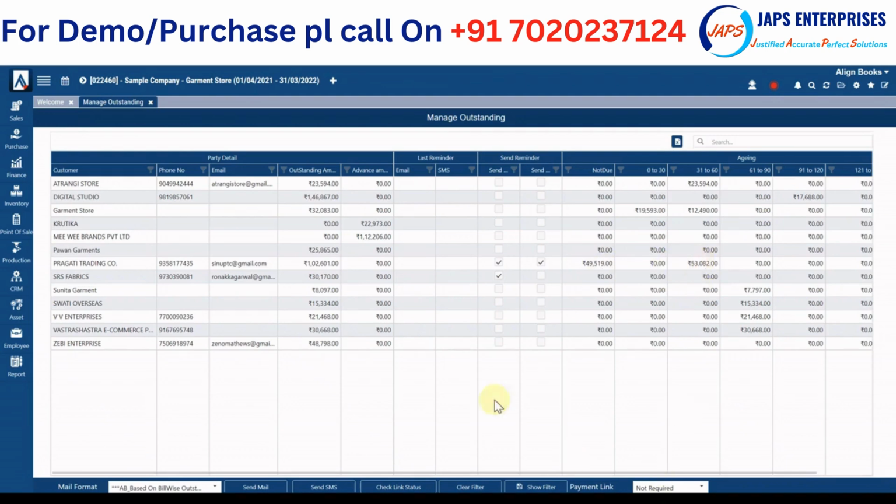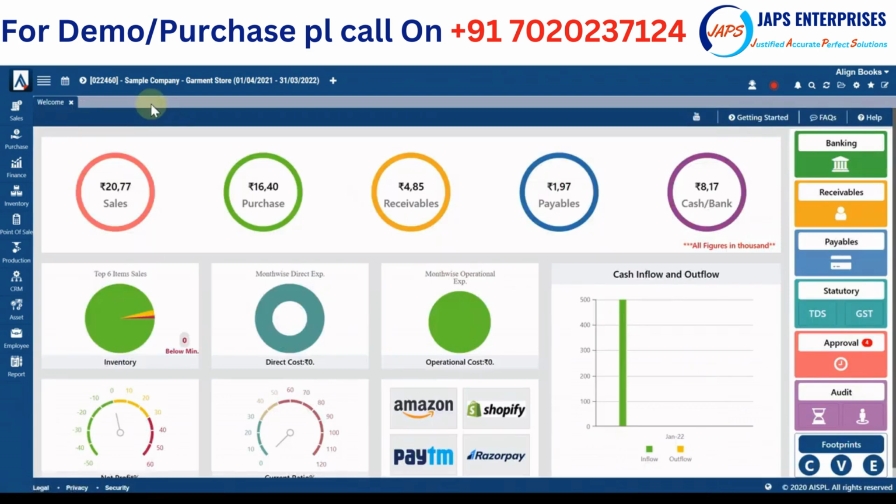While sending a payment reminder, you can also select whether you want to send a payment link of Razorpay and Paytm, or you want to send a QR code, that can be done, and in the message itself the payment link will go, and the customer can simply click on the payment link and make payment to you, and the amount will come to your account when you are managing a Razorpay account or Paytm account. So this is the type of functionality we have provided with respect to your receivable management.